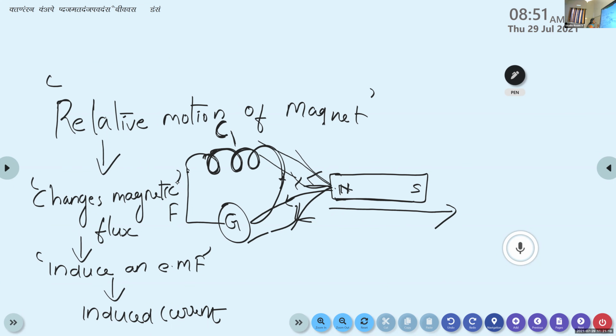Then only can we produce an EMF in the coil. That EMF is known as induced EMF. This EMF is responsible for the generation of the current. That is what is known as induced current, and that is responsible for the deflection in the galvanometer. So this is the general summary of the first experiment. Is it clear now?